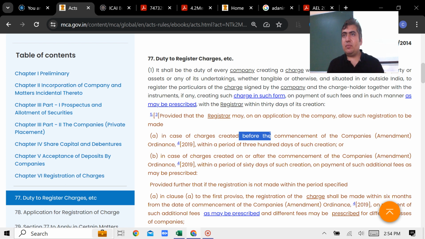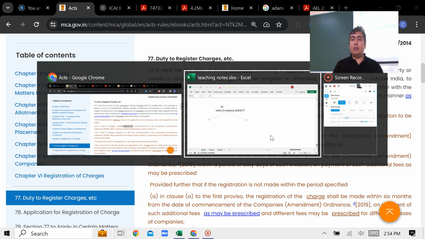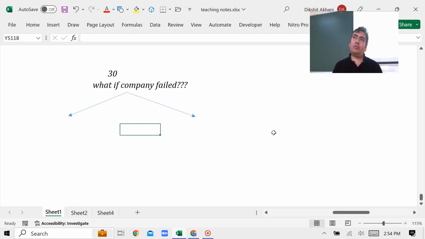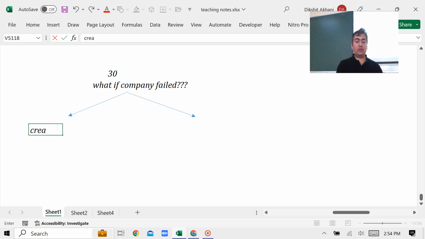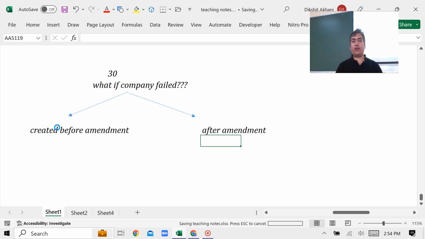Let me tell you the whole thing again, listen carefully. As soon as the charge is created, within what time will it be registered? Okay, till there, no issue. But what if you failed? Then what will you do? If you failed, my dear students, then you have 2 options. Option number 1: created before the amendment of 2019, or after the amendment. These 2 points we have.